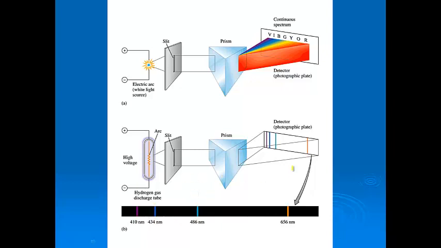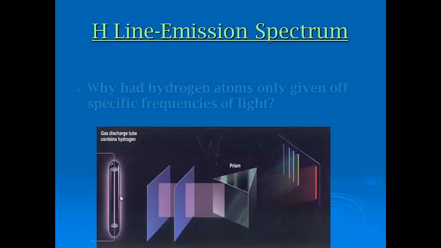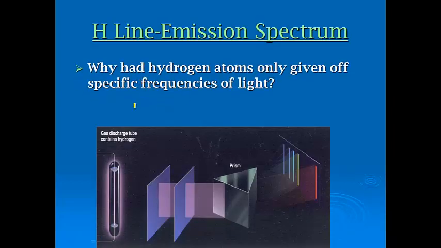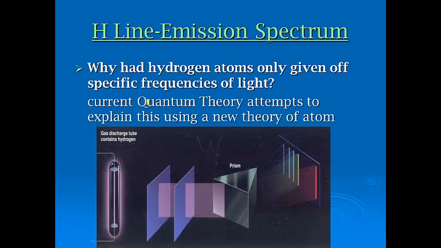So they were expecting to see this. This is what we actually saw. And they had to explain that because it didn't necessarily make sense. Why had hydrogen atoms only given off specific frequencies of light? Well, we have to come back to quantum theory and their attempt to explain this with a new theory of the atom. Okay, and so we're going to back up a little bit and talk about Bohr in a minute.